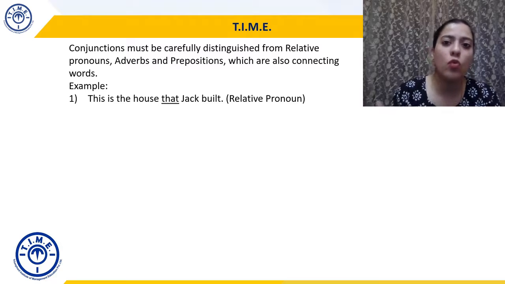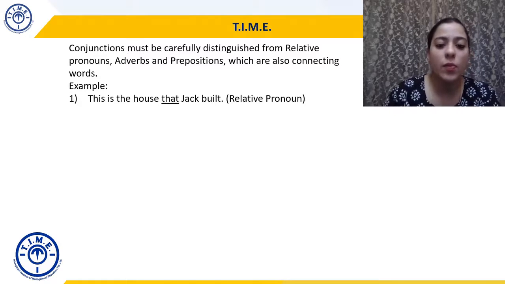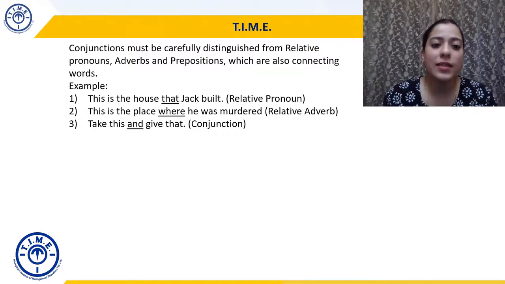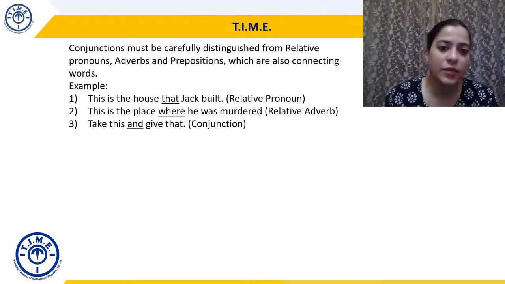As we know, who, which, and that are relative pronouns, right? So here that is a relative pronoun. In the second sentence, "This is the place where he was murdered." So again, where is a relative adverb, or an adverb of place, we can say. We've studied adverbs of place before. Take this and give that. Now, and here is a conjunction.